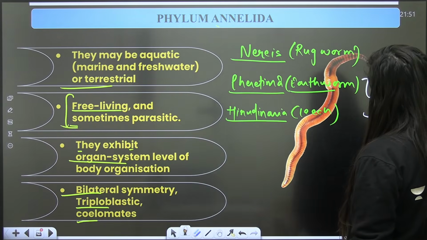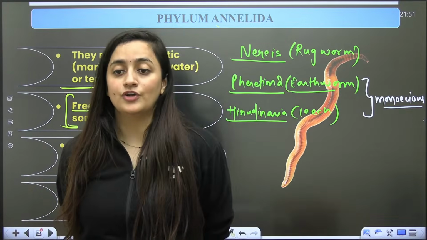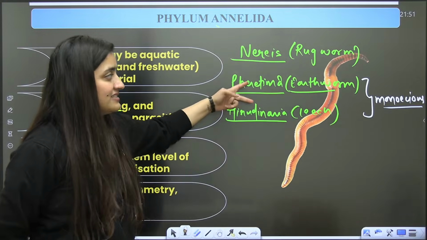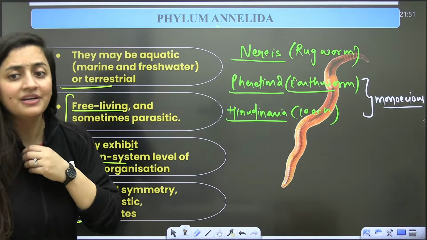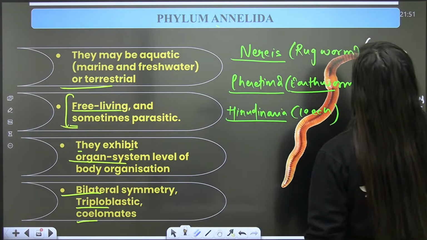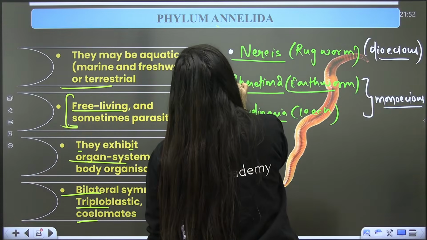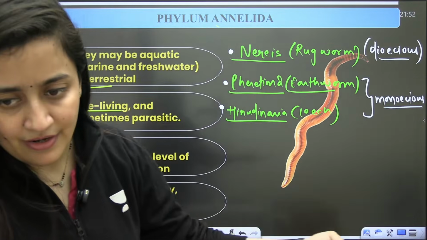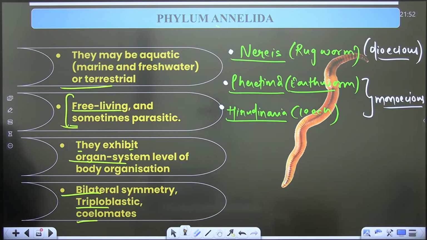Pheretima and Hirudinaria are monoecious. Even though Aschelminthes showed sexual dimorphism, that doesn't mean it lasts for all phyla. Earthworm prefers cross fertilization, but it can still go for self fertilization. Nereis is dioecious. Firstly repeat these, then we will discuss further.